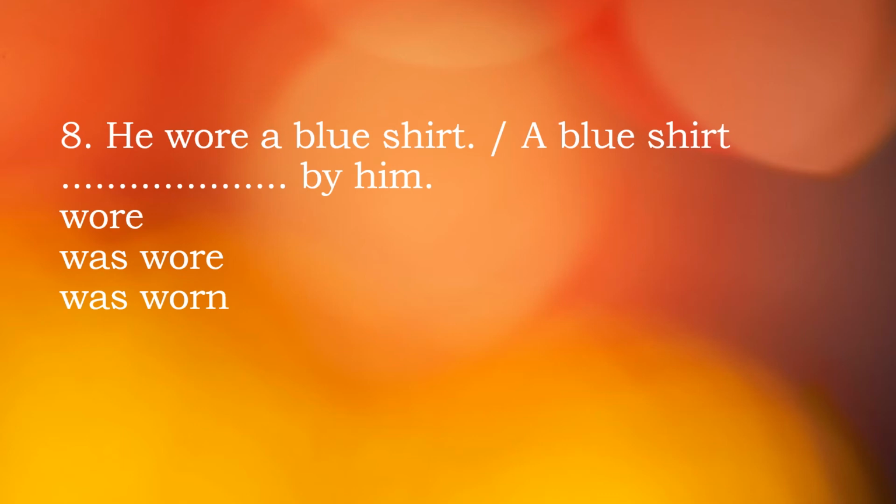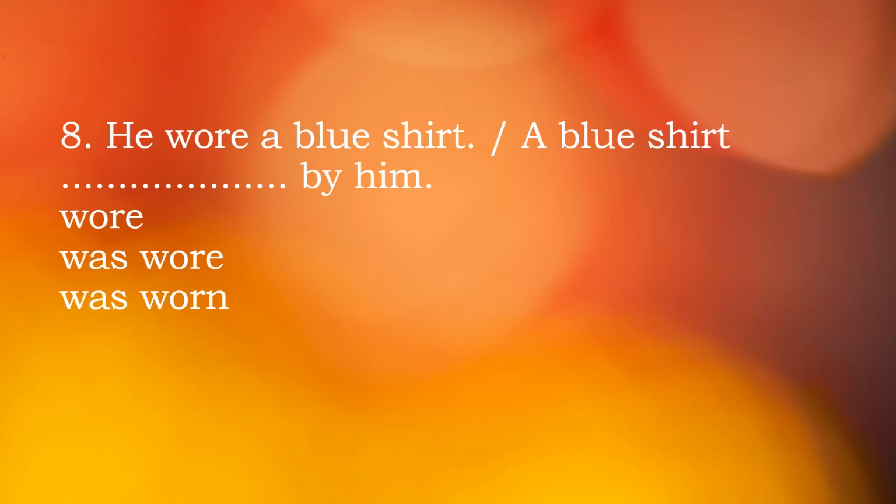Then by, then the objective form of the subject. So, blue shirt, then by him. So we take a blue shirt, was, then B3, so owned. Say: blue shirt was owned by him.